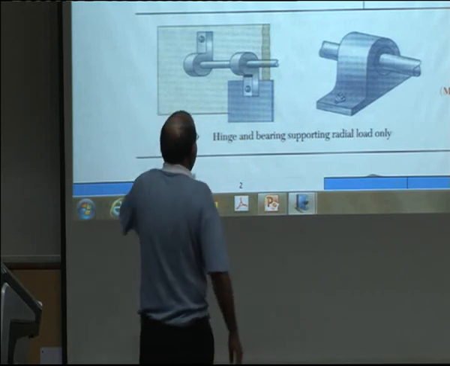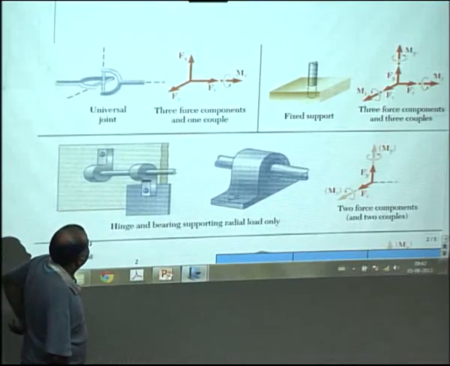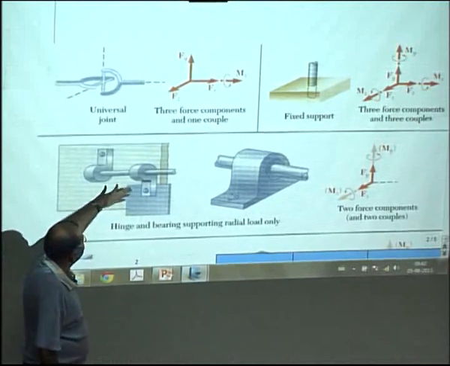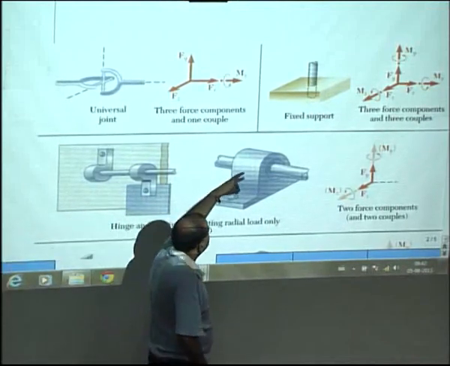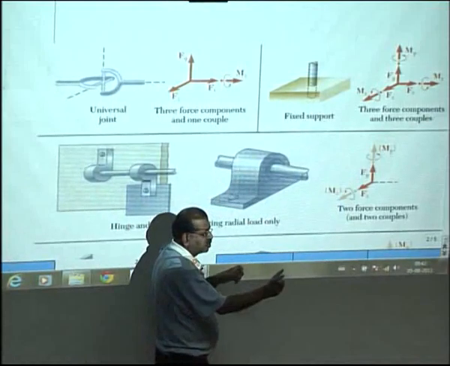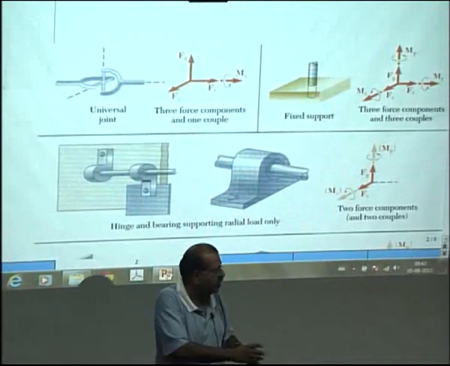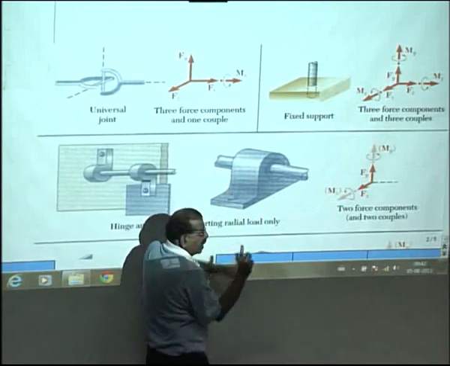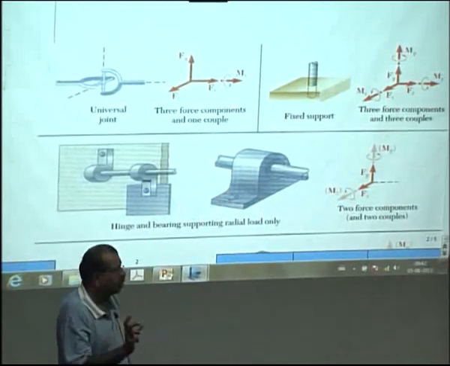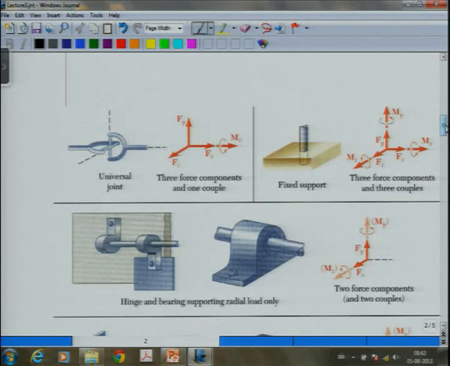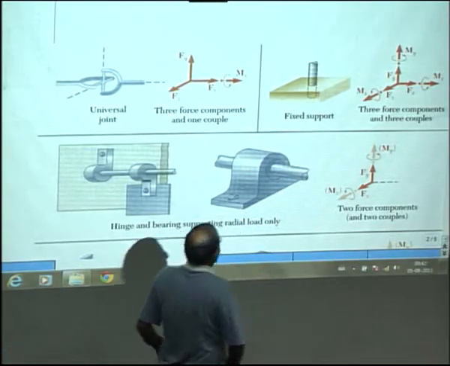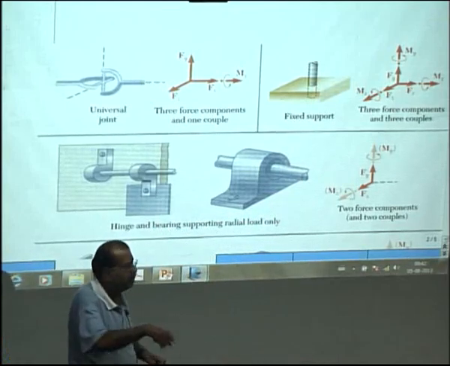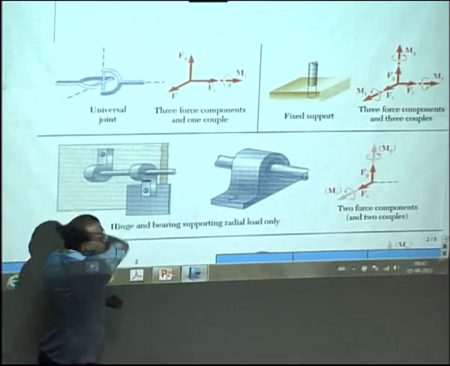Okay. Now what we have is a hinge and a bearing supporting a radial load, and this is what I said was a general example of the rail, but now this is a bearing which is there, but the dimension is not very small. So in this case, we have a rod which is coming like this. Now it says it's a radial load. That means we are assuming that on this bearing the rod can move axially.